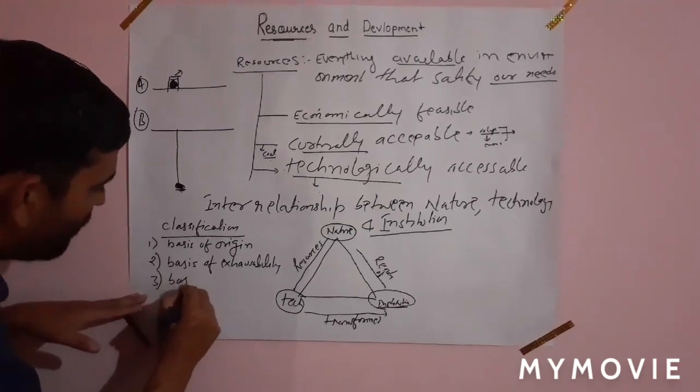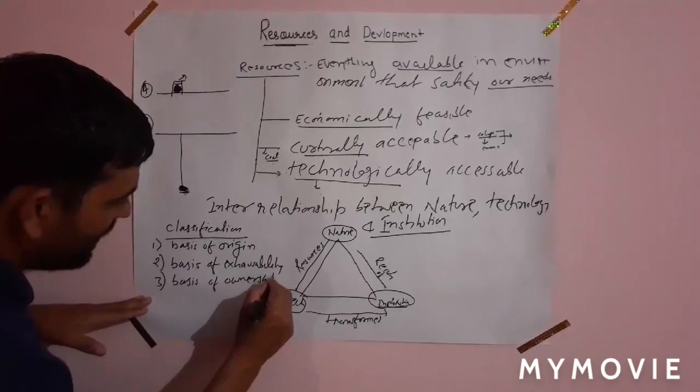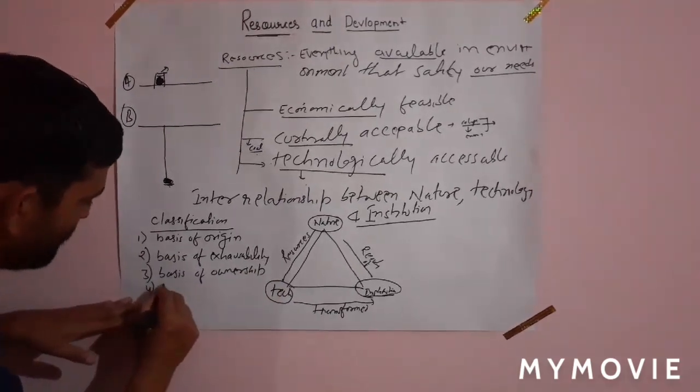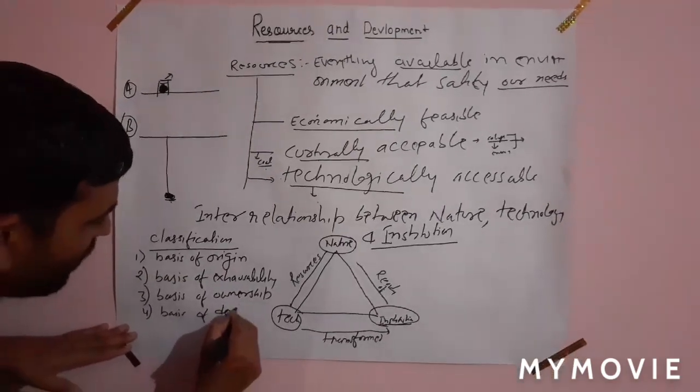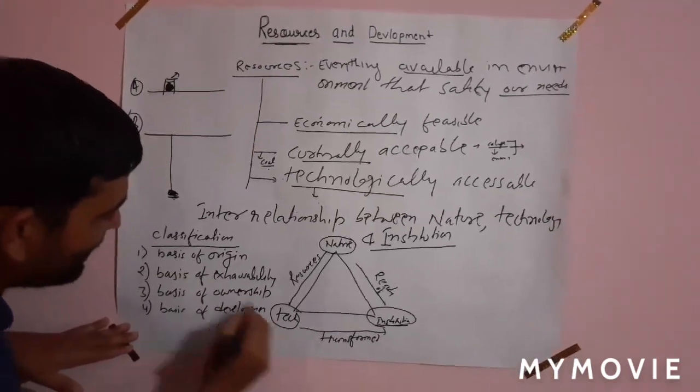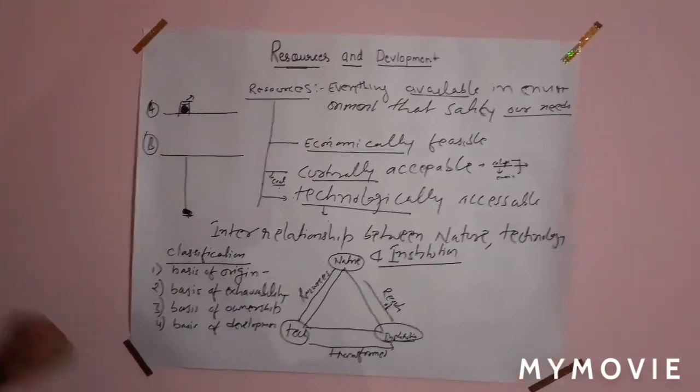Number three, basis of ownership, and fourth is basis of development. But today we will take only these two, the basis of origin and the basis of exhaustibility.